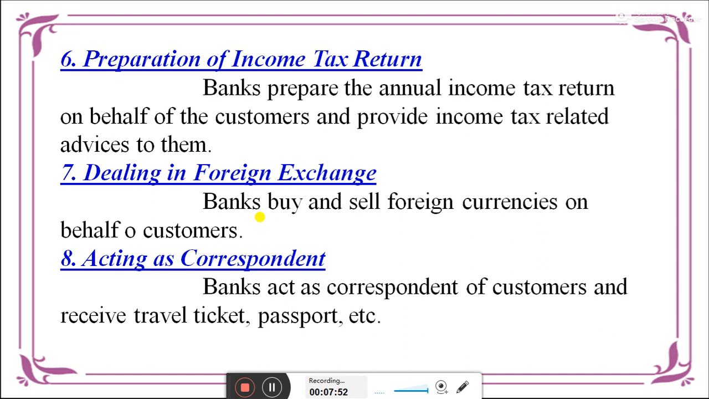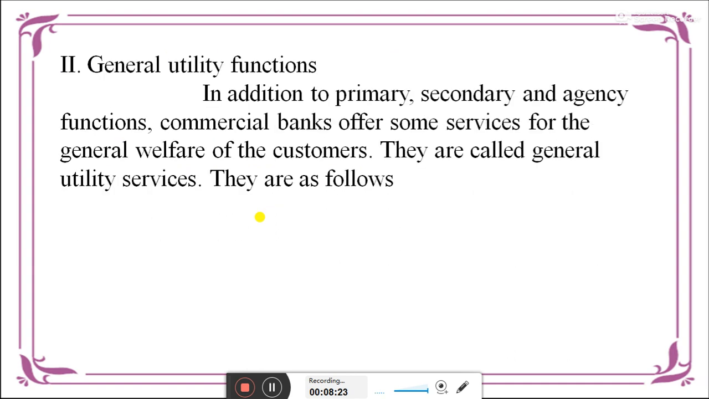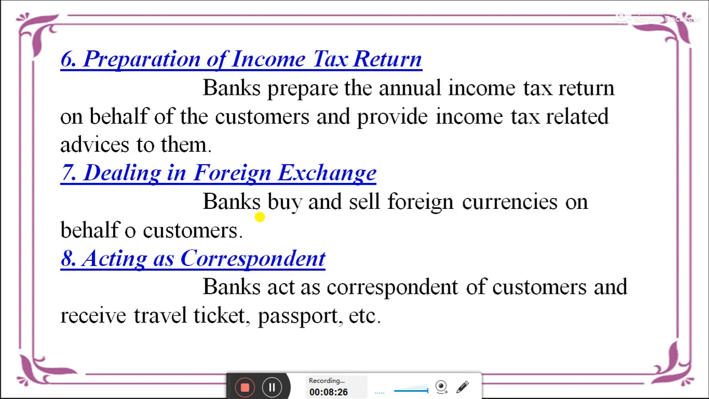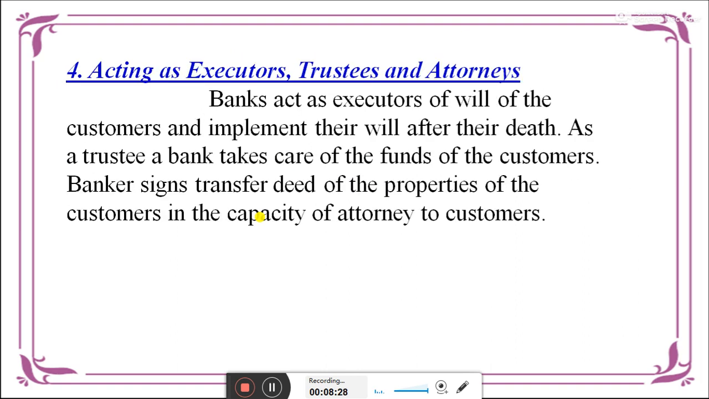Next, preparation of income tax returns, that is the bankers prepare the income tax account on behalf of the customer, and they are providing the rebate of advances. And dealing in foreign exchange, buying and selling of foreign currencies on behalf of the customers, the bankers can denote the exchange rate. The bank also acts as a correspondent of a consumer and provides travel tickets, passport etc. That is, they are providing the passport services. This is also a correspondent bank.